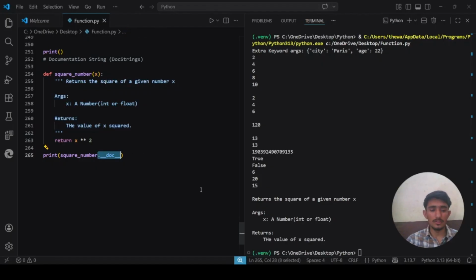The double underscore doc double underscore attribute gives you access to the function documentation string. This is the same system used by Python's built-in help function. Writing doc strings is a professional habit. It makes your code self-documenting.